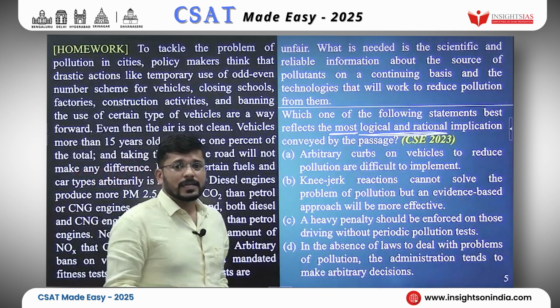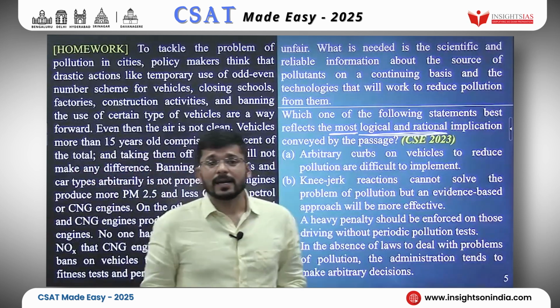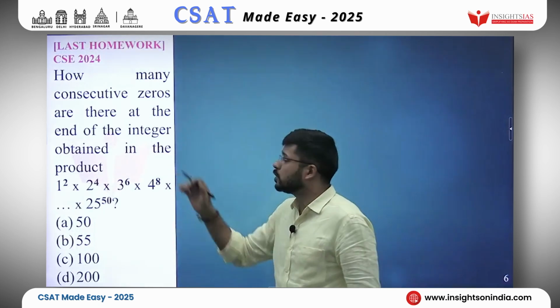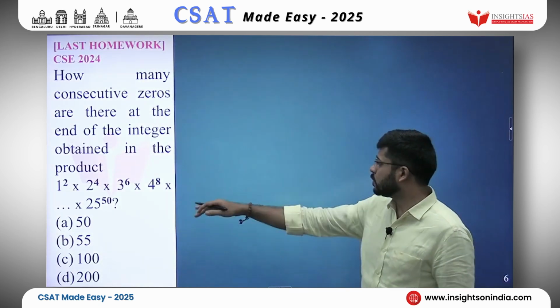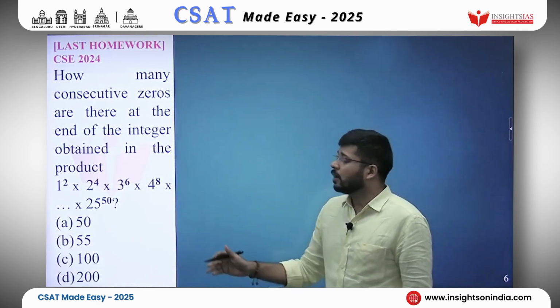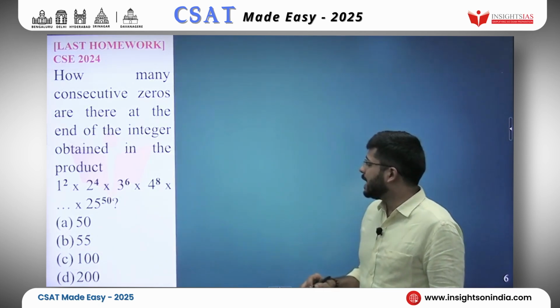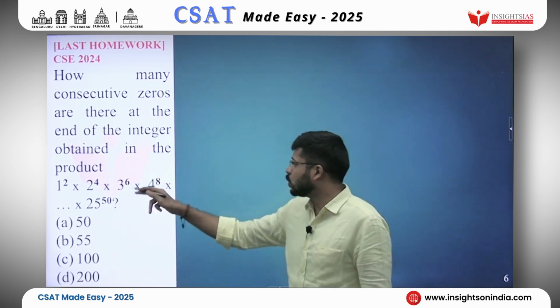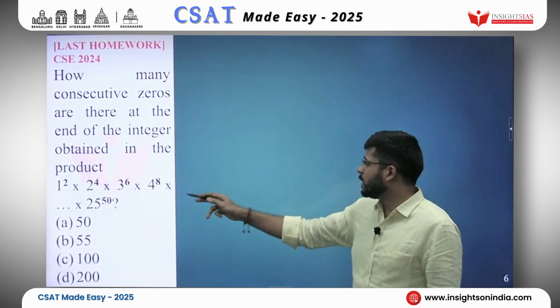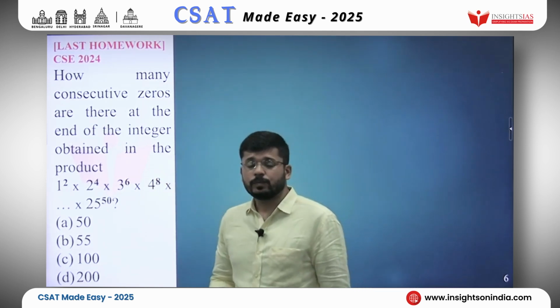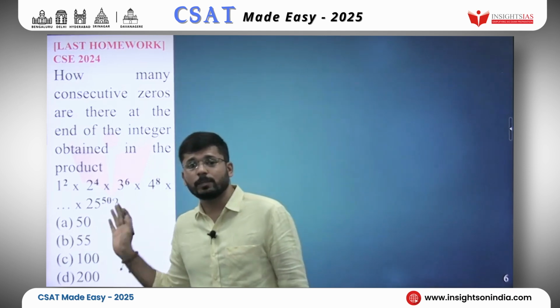Okay. Now it is time to discuss the answer for the previous class's homework question. This was your previous class's homework question. It was based on number system. What is the question? How many consecutive zeros are there at the end of the integer obtained in the product 1 raised to 2, 2 raised to 4, 3 raised to 6, 4 raised to 8, and ultimately 25 raised to 50? Okay, what is the concept behind this question?